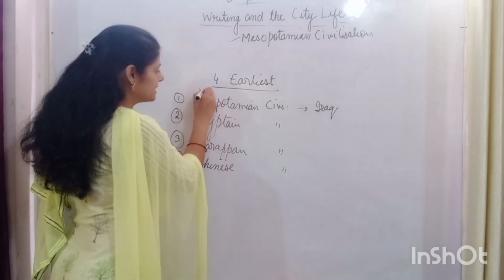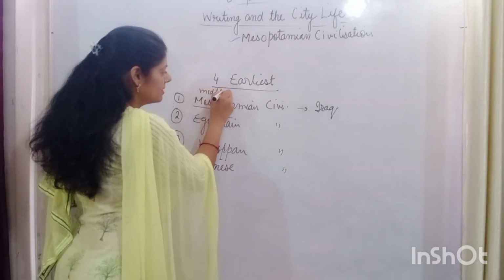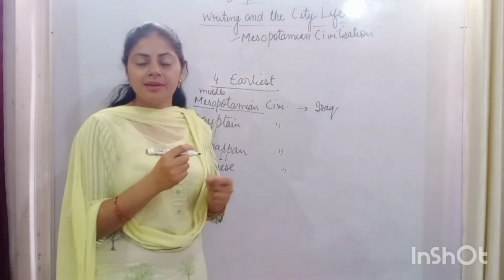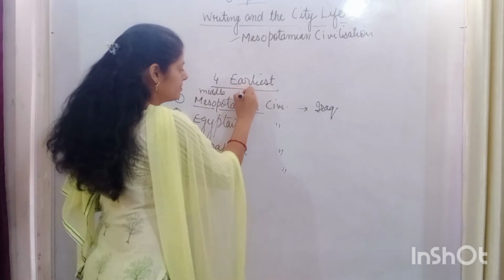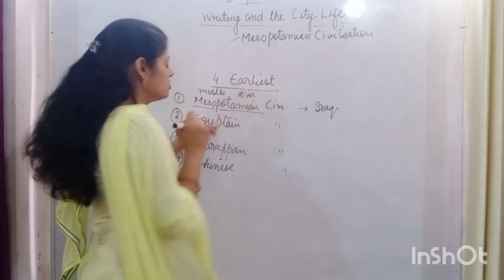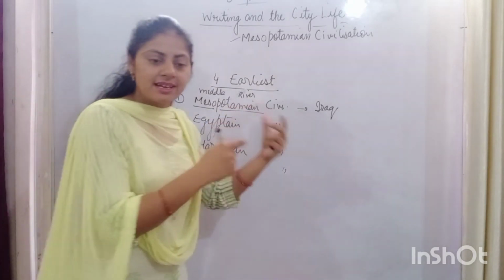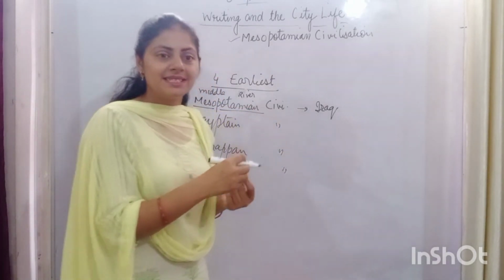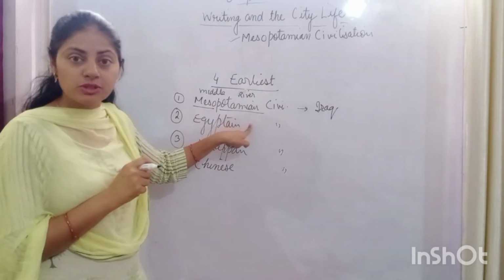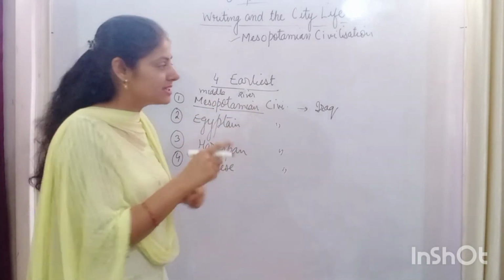Meso means the middle, and Potamia means river; these are Greek words. So Mesopotamia is the Greek name which means the land between the two rivers. What is the meaning of Mesopotamia? The land between the two rivers.